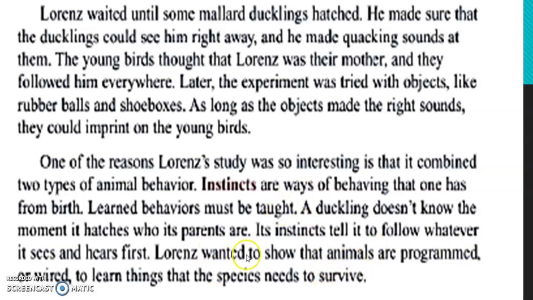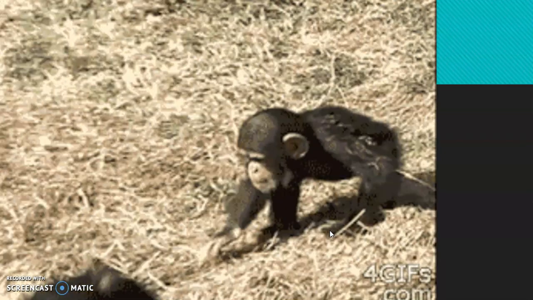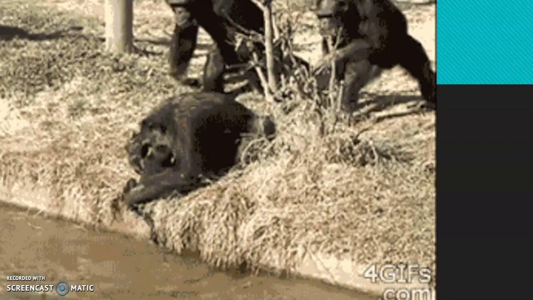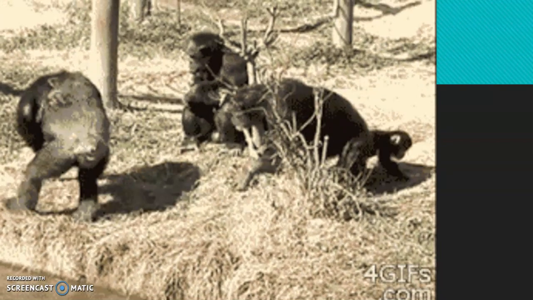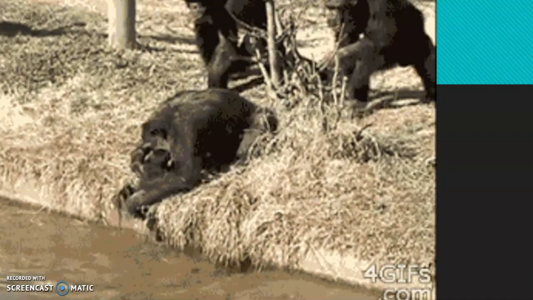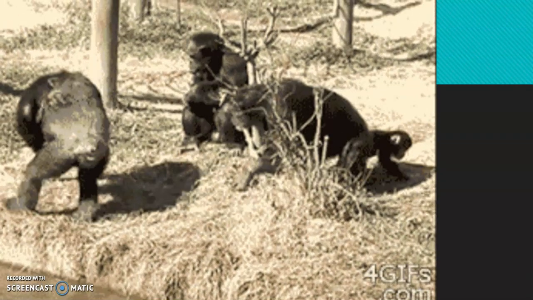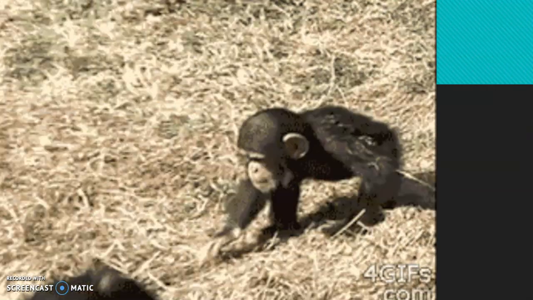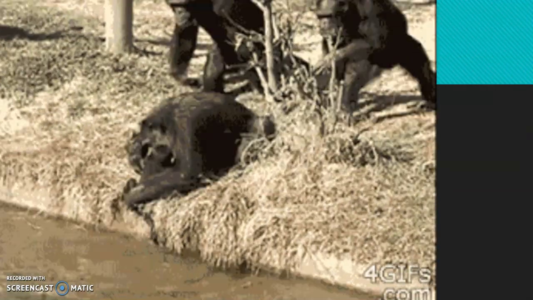In conclusion, Lawrence wants to show that animals are programmed or wired to learn things that the species needs to survive. It's amazing. The behavior of the animal depends on the mother and the family of the species of the animal, right? This behavior is to protect and take care of the babies, in this case, if it's a mom or dad of the animal.